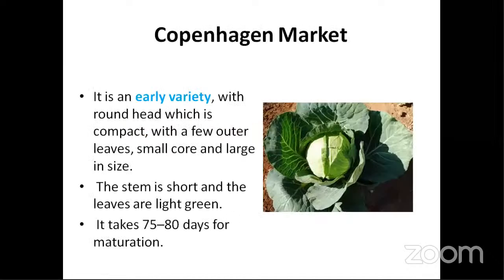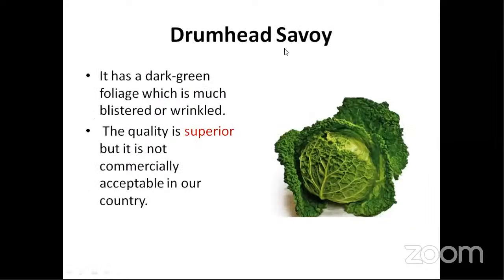Copenhagen Market is an early variety, that's the reason it is round in shape. It has a small core and a large size, and the stem is very short. All this you need not remember, but you have to remember Copenhagen Market is an early variety.